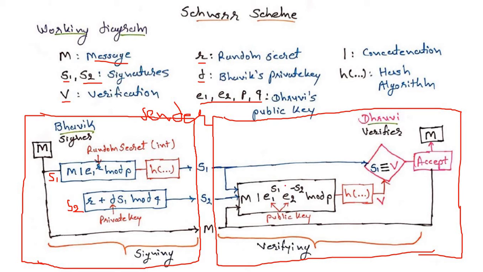Get it? So there is a need to calculate minus S2. We have already calculated the value of S2, so here we will use the negative value of the second signature. Whenever we calculate the answer of this equation, M concatenate E1 power of S1 into E2 power of minus S2 modulo P, we will apply the same hash function which was applied at the sending side. So we will get the value of V, and the verifier will compare the value of signature S1 and V.